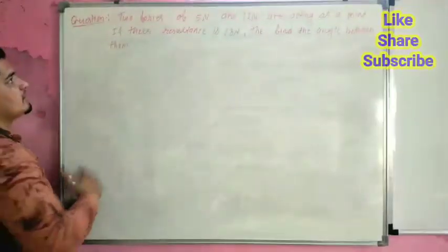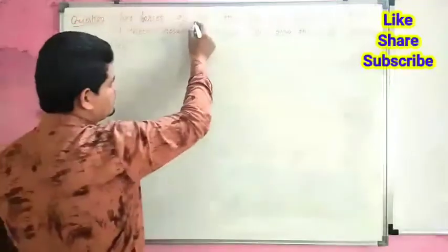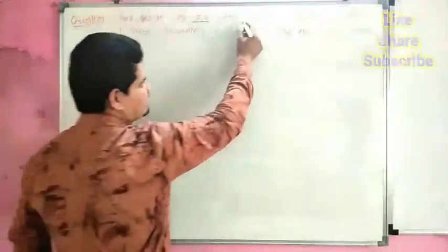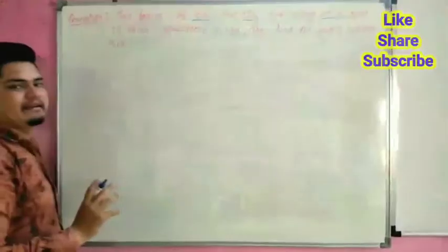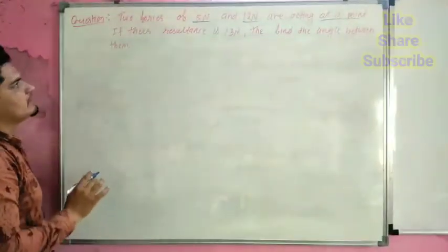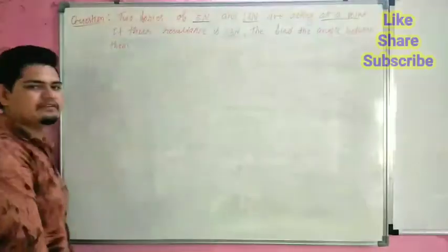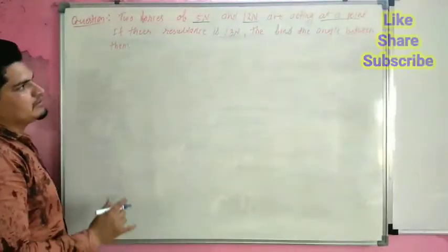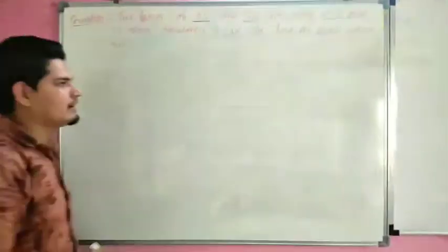The question is: two forces of 5 Newton and 12 Newton are acting at a point. If their resultant is 13 Newton, then find the angle between them. Again we have to calculate the angle.